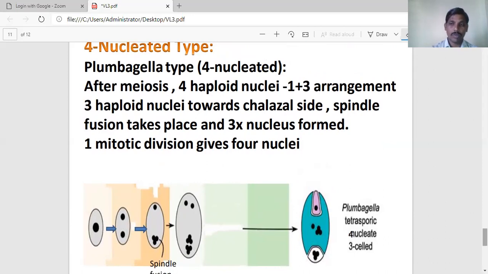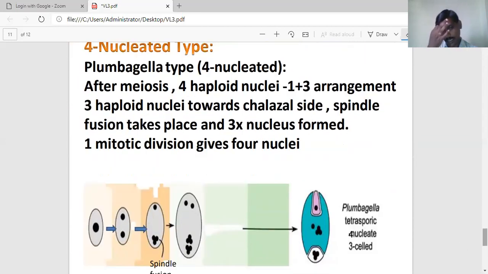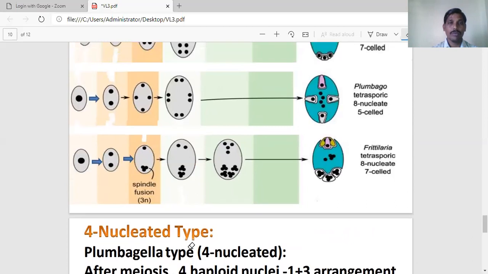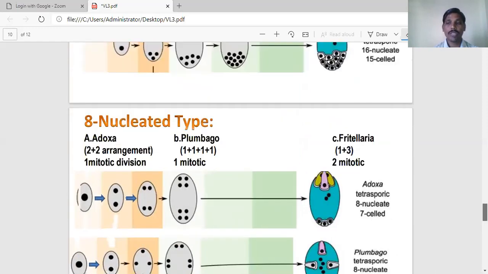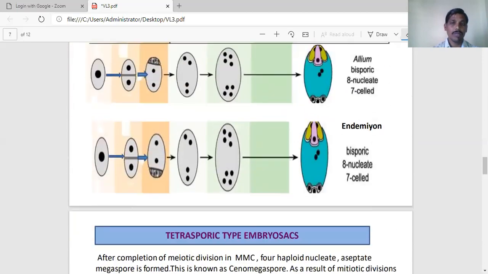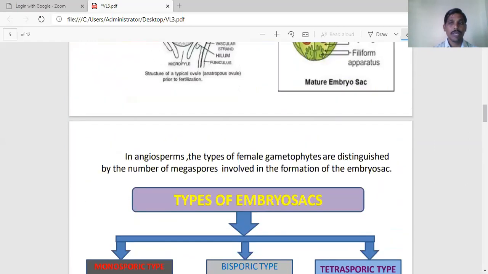One thing you identified here: in Fritillaria and Plumbagella, the three haploid nuclei fuse. So the aggregation of nuclei takes place only in Plumbagella and Fritillaria. In all the remaining cases, nuclei never fuse. So these are the various types of embryo sacs. One of the important questions from the examination point of view: everybody read carefully and draw the diagrams neatly, labeled. So thank you, one and all.